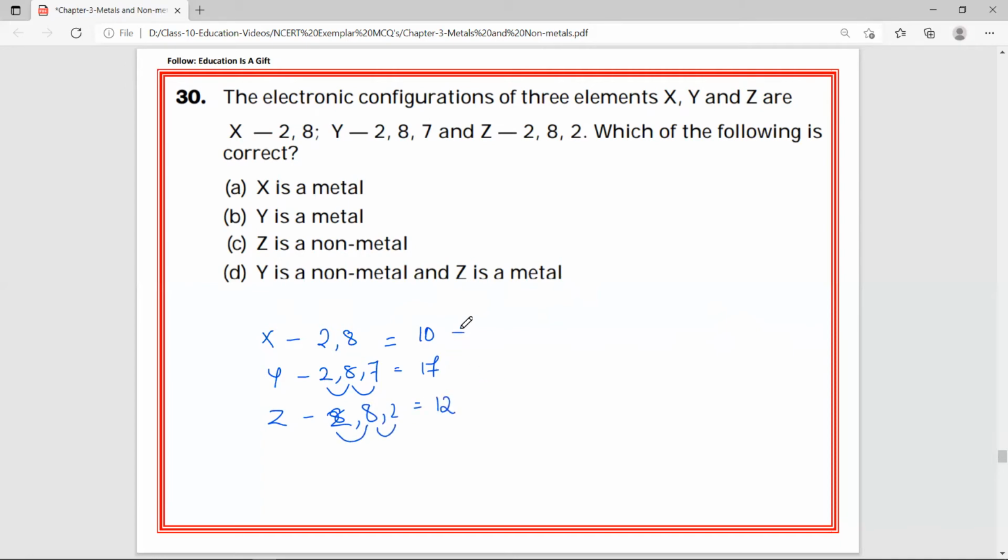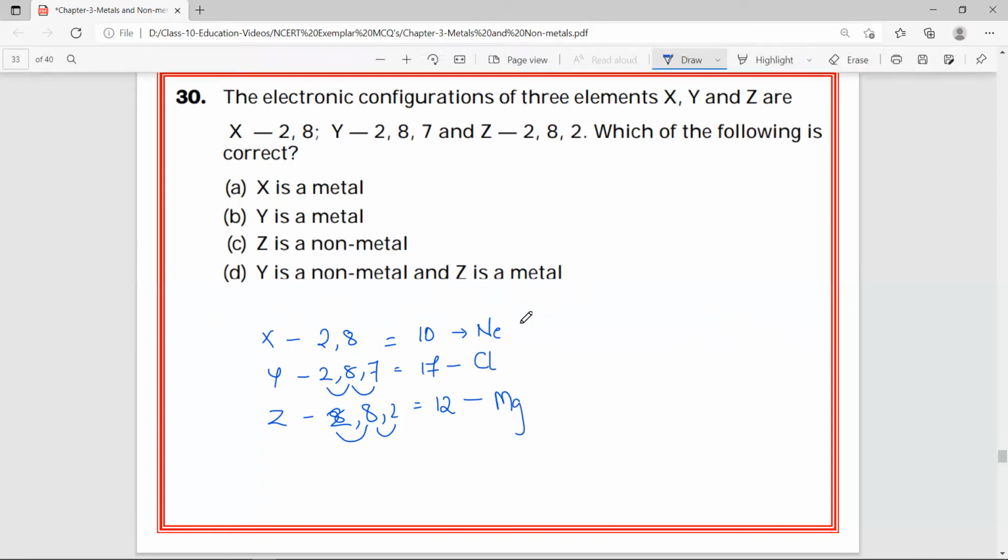Okay, let us see 10. What is atomic number 10? We know hydrogen, helium, lithium, beryllium, boron, carbon, nitrogen, oxygen, fluorine, neon. Now 17 is chlorine, 12 is magnesium. Now is X metal? You see X is neon. Neon is gas, inert gas. Simply to say it is noble gas, gaseous element.